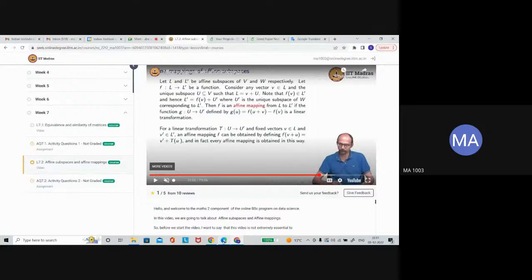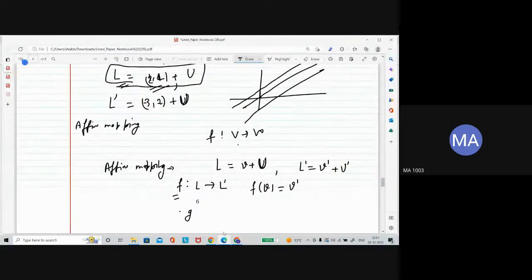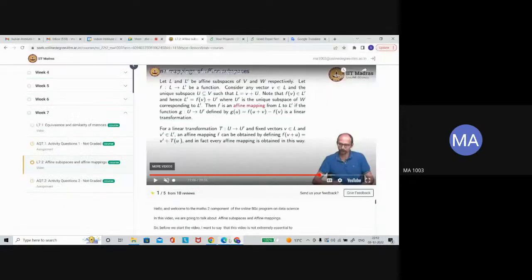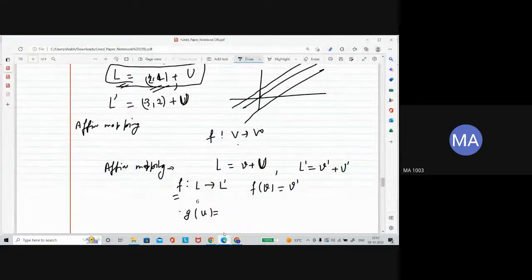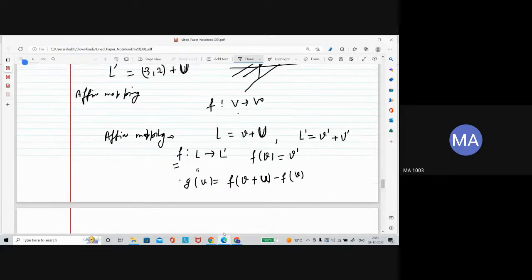For the general case, F of V plus small u is equal to F of V plus T of small u, where u is any vector in U. If this map T is a linear transformation, then we will say this map F is an affine mapping.